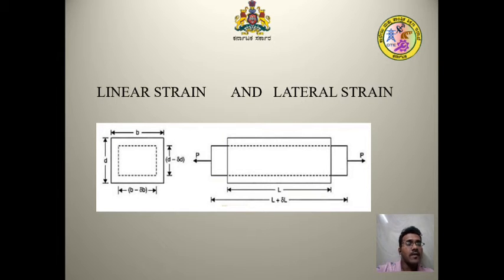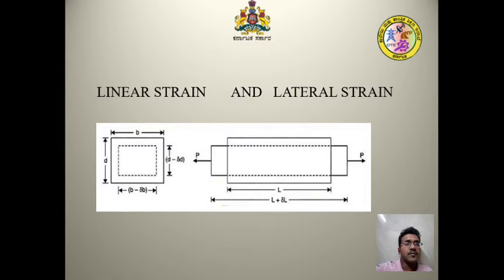Whenever the breadth B changes, in this lateral strain, compressive forces will be taking place. Only compressive loads.